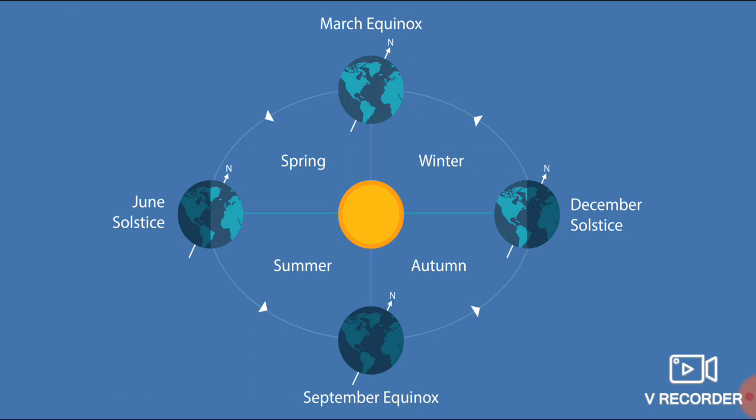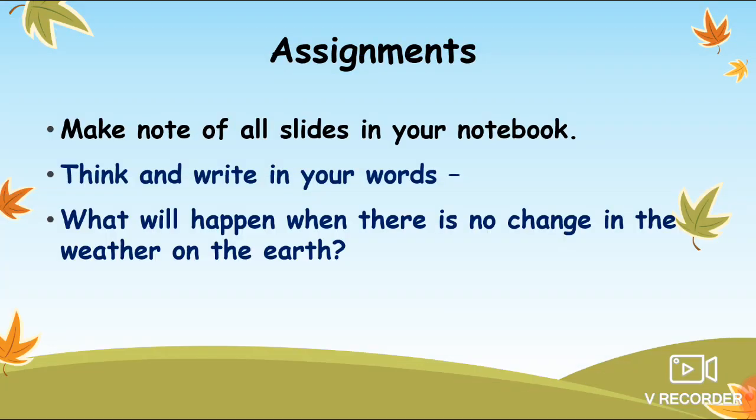So this is all for today's class. Now the assignment is that you have to make notes, and also write this particular question in your own words: what will happen when there is no change in weather on the earth. Suppose on the whole earth the weather never changes. For example, right now it is the rainy season and the rainy season stays throughout the year, for 2-4 years, 10 years, 20 years, it just keeps raining, or if it is summer then it stays hot, just one season continues. What will happen with our earth, what will happen with our life forms, what will happen with other animals, what will happen with plants. So you have to write in your own words.